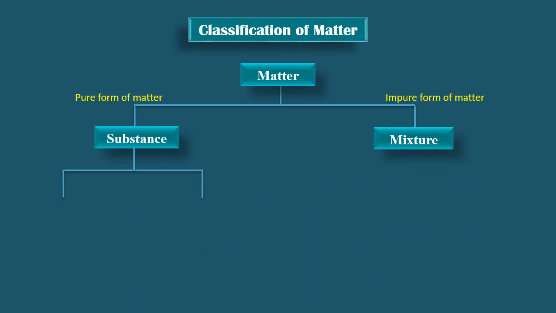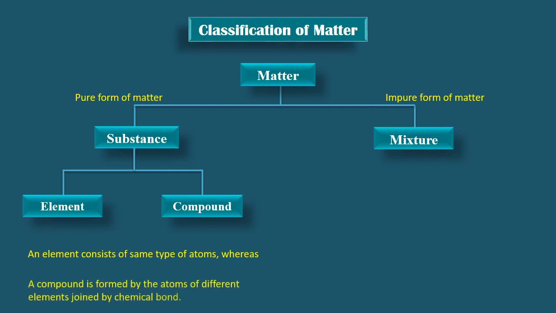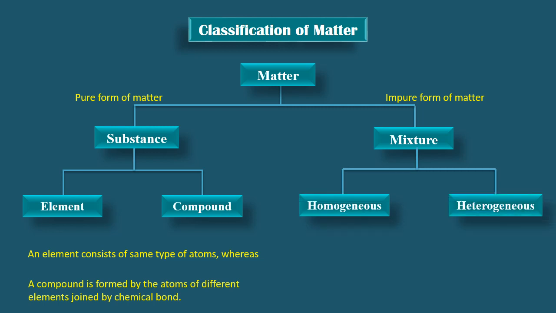A substance may be of two types, that is, element and compound. We'll define them later, but for the time being, an element consists of a same type of atoms, whereas a compound is formed by the atoms of different elements joined by chemical bond. A mixture may be homogeneous or heterogeneous. Whether it is homogeneous or heterogeneous, a mixture consists of two or more substances, which may be elements or compounds or both.